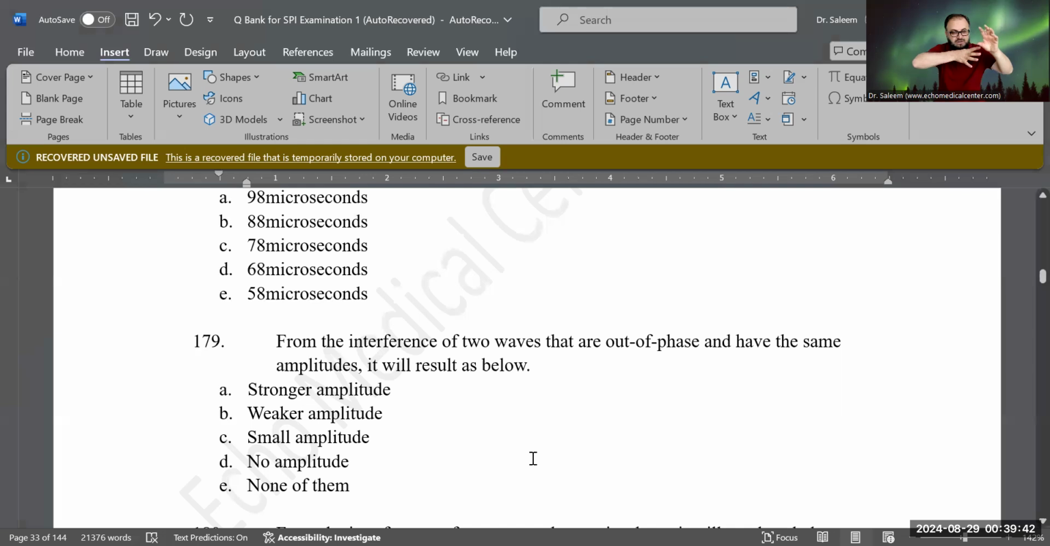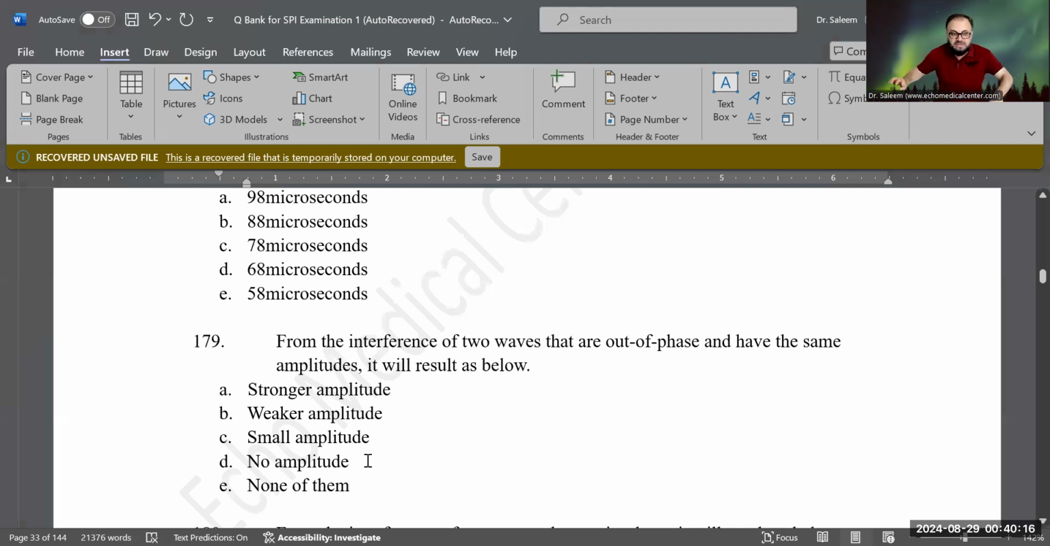For example, one wave is coming in the rarefaction area, and the other wave exactly at the same location has compression, but their amplitude from baseline is exactly equal. Now I made it very easy for you. What do you think? Will a stronger amplitude be made because of this? Will a weaker amplitude be made because of these two out of phase waves? Is it a smaller amplitude? Is it no amplitude at all, or none of the above? What do you think? Exactly. D is the correct answer.